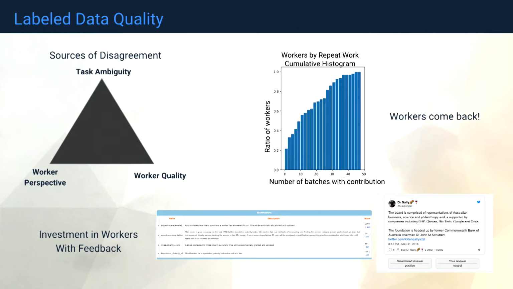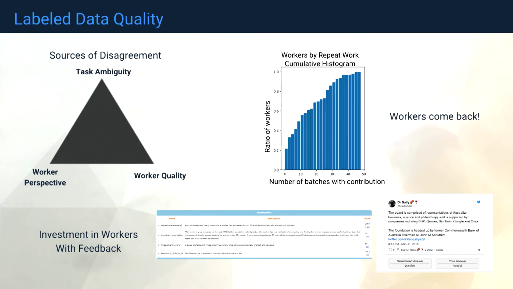The first is task ambiguity, where not everyone understood the idea of reputation polarity up front, or even there were times when our instructions didn't quite align with the data that people would see. So we did things like iterating on our instructions to hopefully make things more clear, and adding extra options for people to answer. For example, we added multiple polarities for cases where there was both a strong positive and negative answer offered at the same time. So we essentially saw a coin flip about which one people were choosing.